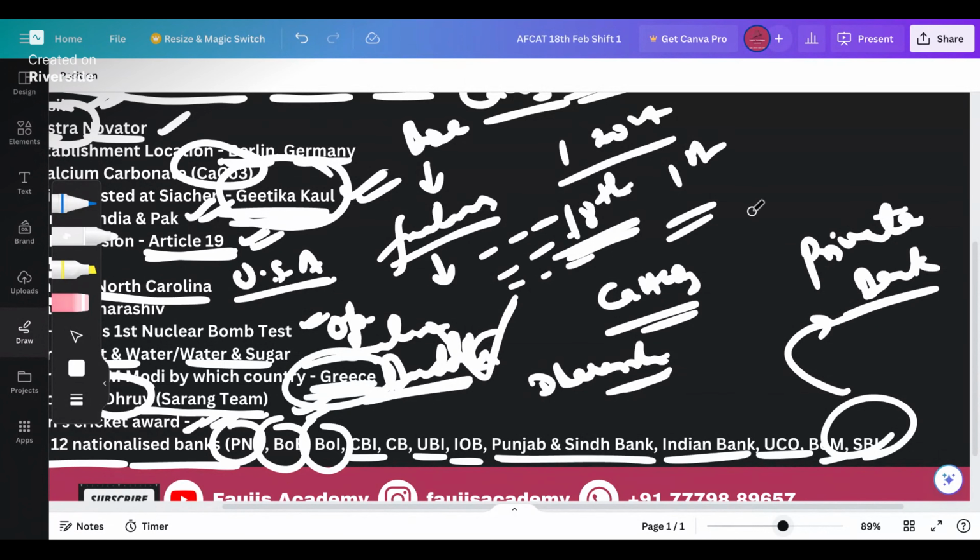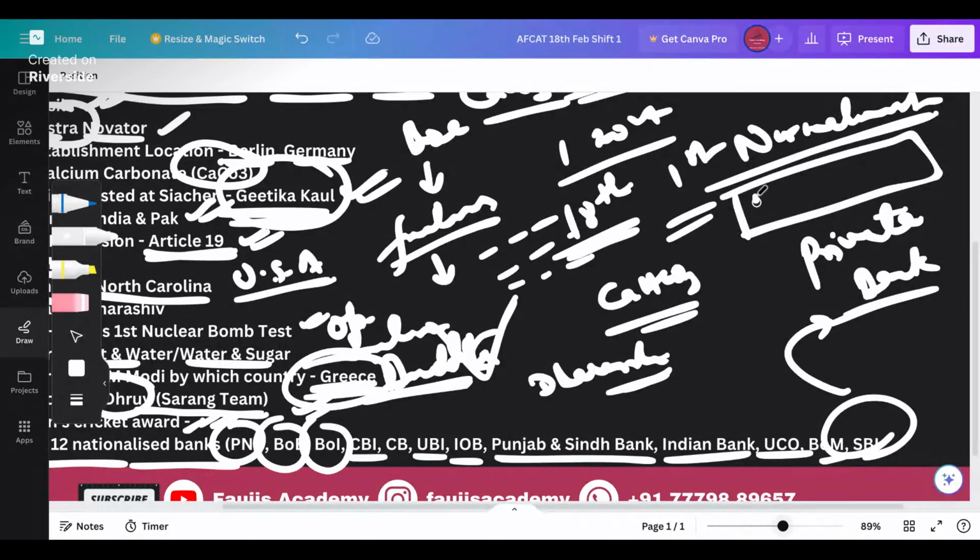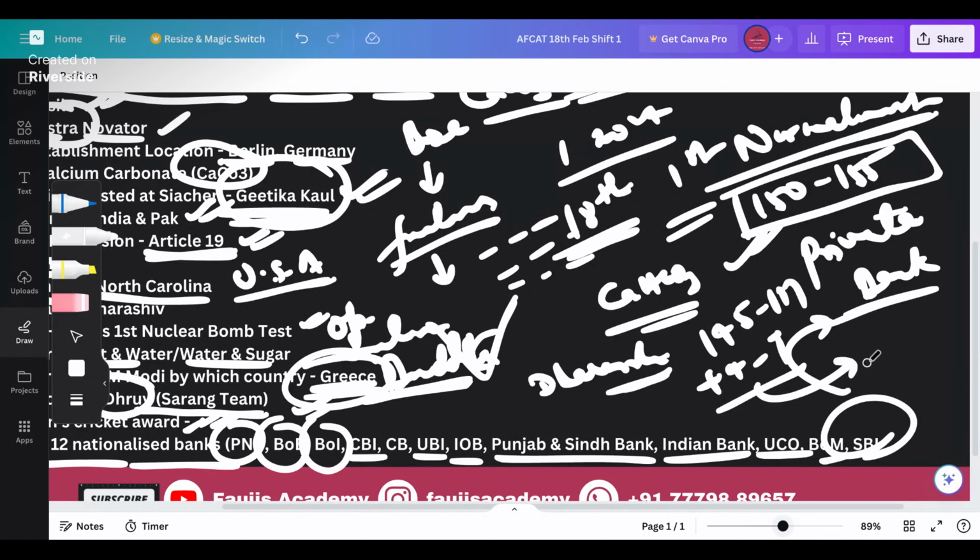Right, ladies and gentlemen? What I observed from my students is that the paper was a little bit tough, but you do not really have to worry because there will be something called normalization. Please pardon my handwriting and spelling over here. You can expect a cutoff to be anywhere between 150 to 155, because even if you are getting, let's say, 145 or 147, you will eventually get plus 4 to 7 marks, and this will pull your marks to let's say 147 to 154, right? Scores of 145, 147, 148 should work out.